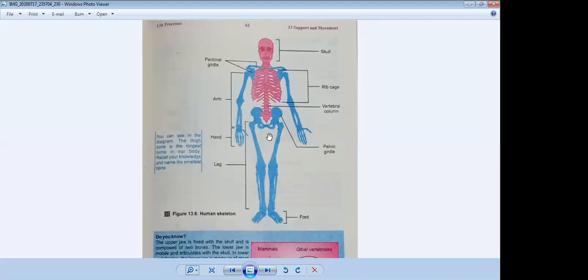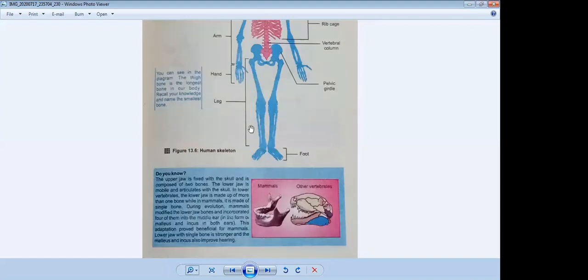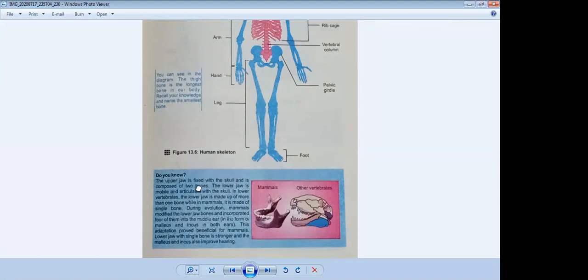Okay, now we will see the next information given in your book. Yes, this is very important. Do you know? The upper jaw is fixed with the skull and is composed of 2 bones. When we move our jaw, our upper jaw is fixed with our skull. We can only move our lower jaw.